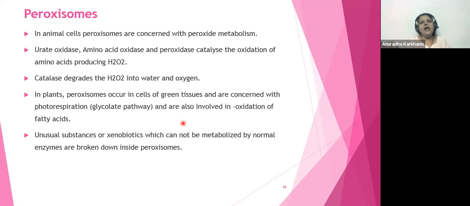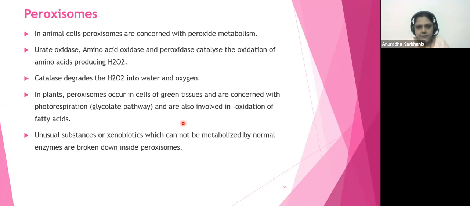Now our cells will have abundance of amino acids because we constantly consume proteins. तो हमारे सेल्स में अमीनो एसिड्स की जनरली कमी नहीं होती है. So oxidation of amino acids is a normal phenomenon that will be carried out. Now during this oxidation by these three specific enzymes, हाइड्रोजन पेरोक्साइड बन जाता है. Now this hydrogen peroxide is highly toxic. अगर ये सेल्स में एक्यूमुलेट होने लगा तो गड़बड़. So this hydrogen peroxide has to immediately be converted into a non-toxic or less toxic form.